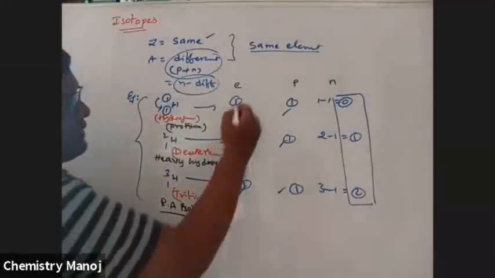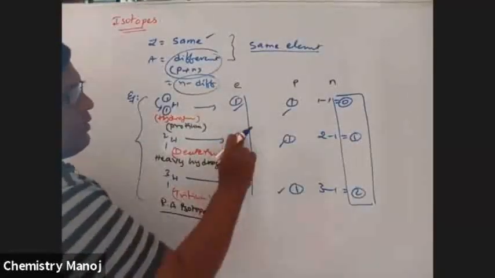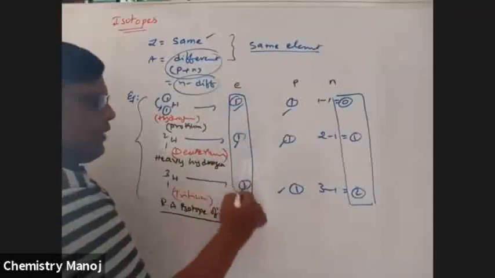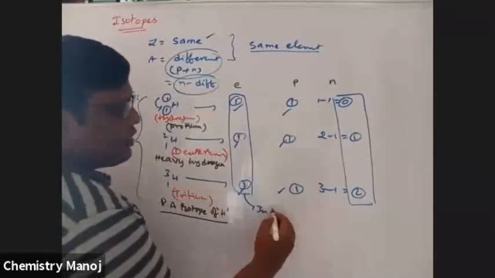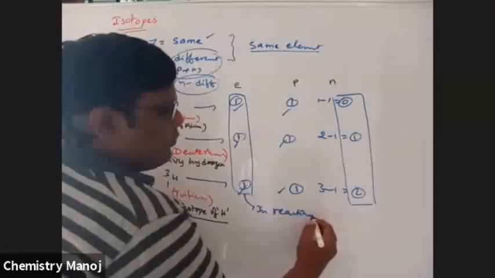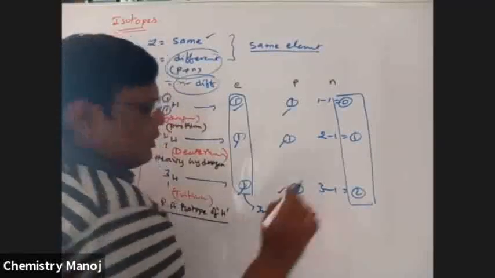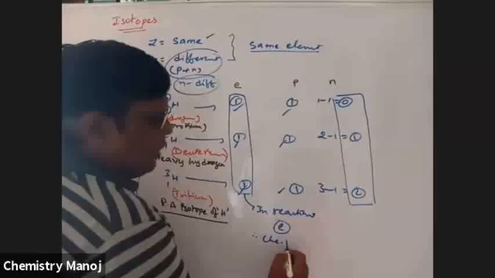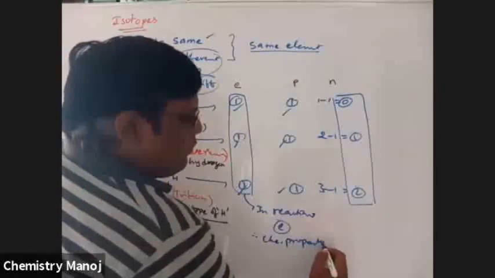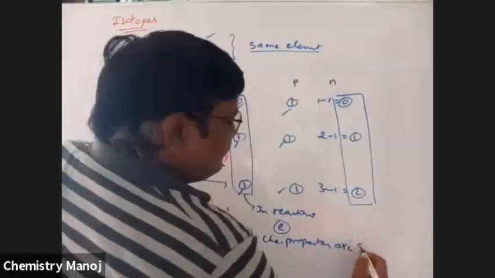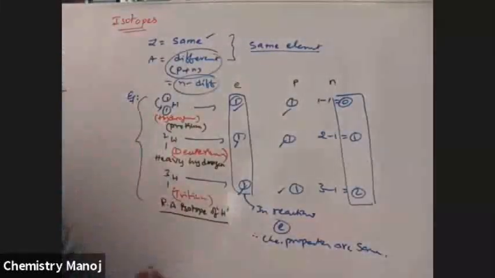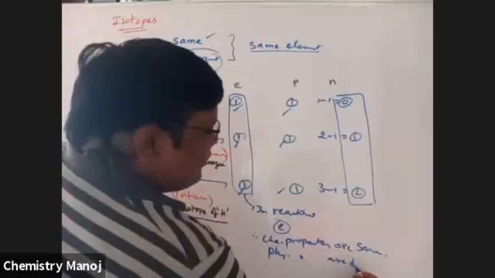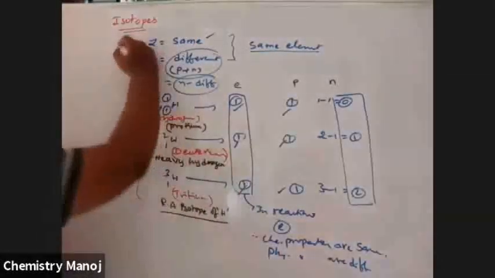Because electrons are the same, in all these cases electrons is equal to 1. In reactions, electrons participate, and all those electrons are the same, therefore chemical properties are the same. Chemical properties are the same, but physical properties are different for isotopes.